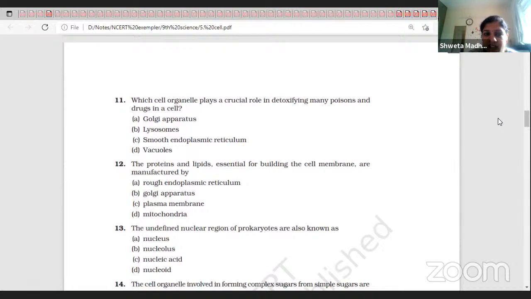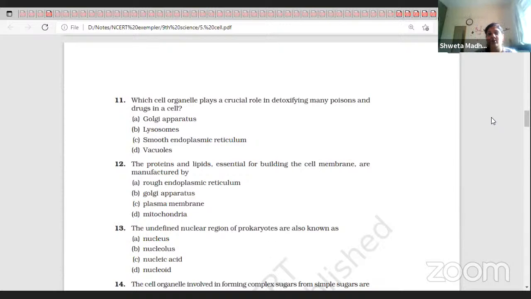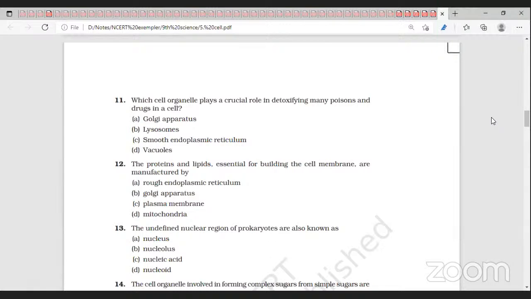Which cell organelle plays a crucial role in detoxifying many poisons and drugs in a cell? Smooth endoplasmic reticulum, SER. The proteins and lipids essential for building the cell membrane are manufactured by SER.